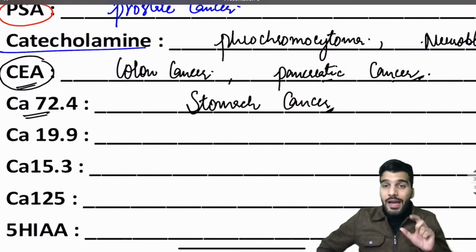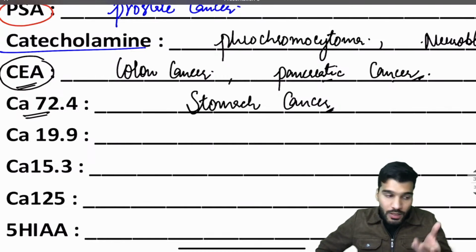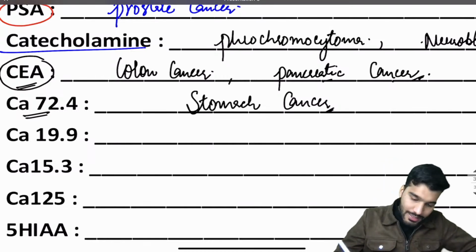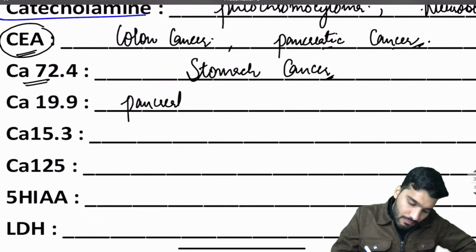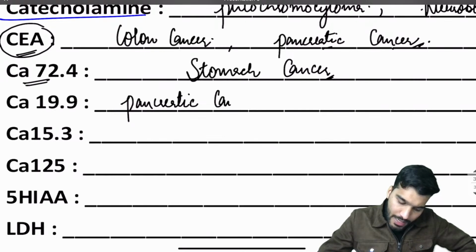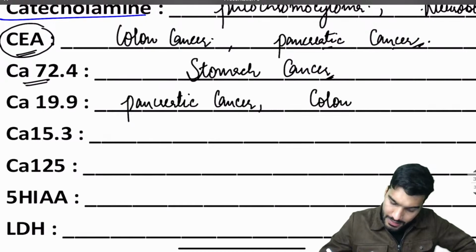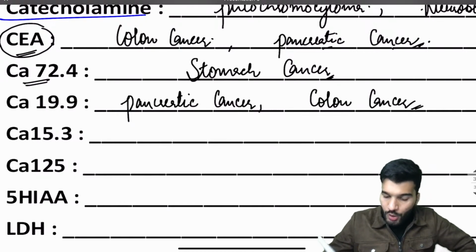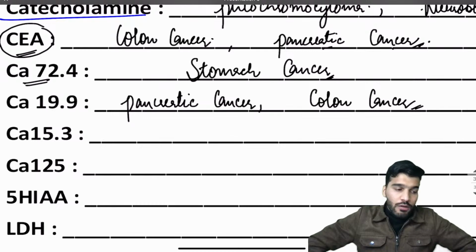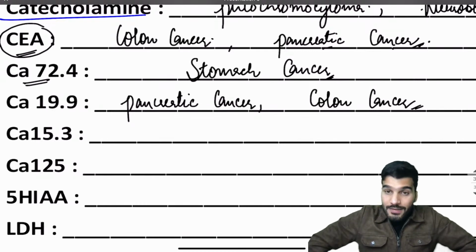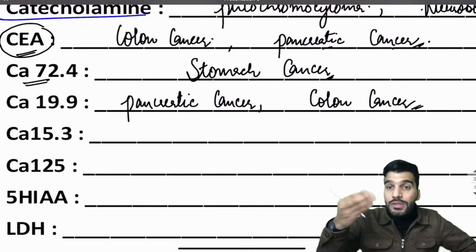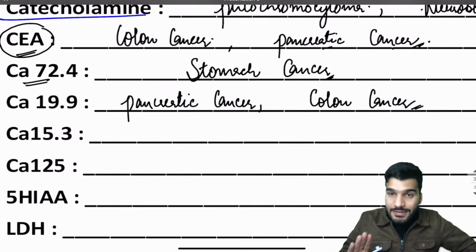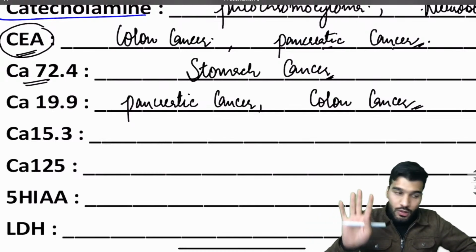Is that clear? And stomach cancer is also caused by H. pylori, है ना, H. pylori can cause stomach cancer. CA19-9, sir, it is seen in pancreatic cancer. Also, sir, it's seen in colon cancer. CA19-9, pancreatic cancer and colon cancer. Okay, what is the name of the staging? Dukes staging for colon cancer. Dukes criteria for infective endocarditis. Duke score for coronary artery disease, heart के लिए. Dukes staging for colon cancer.